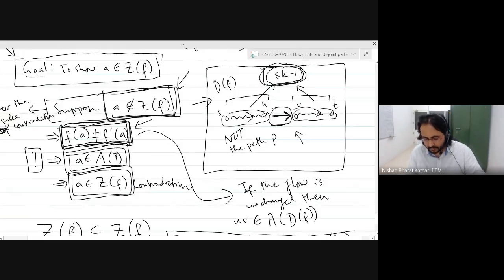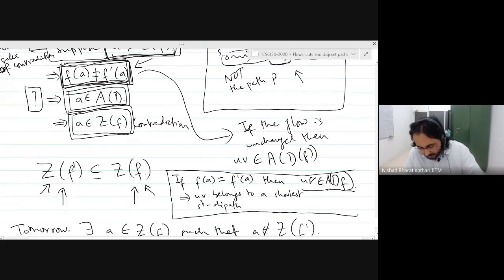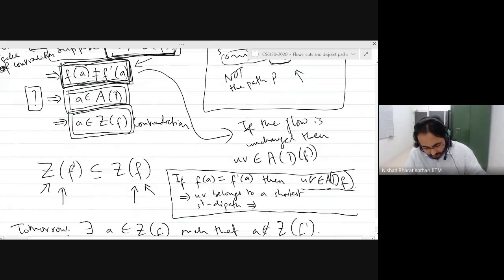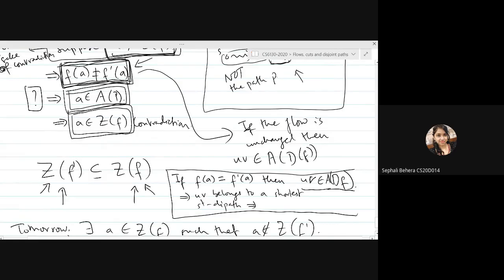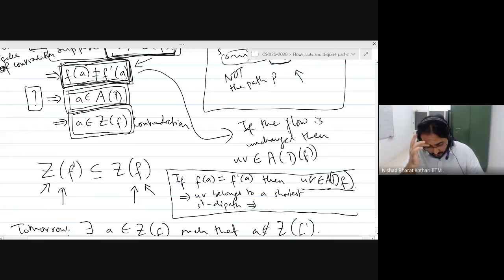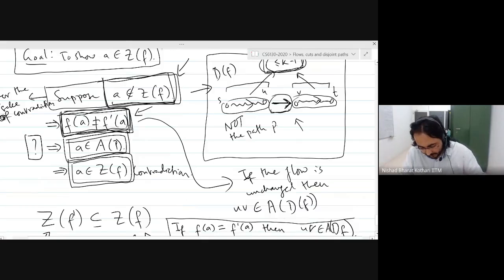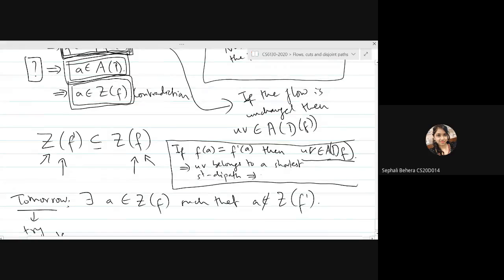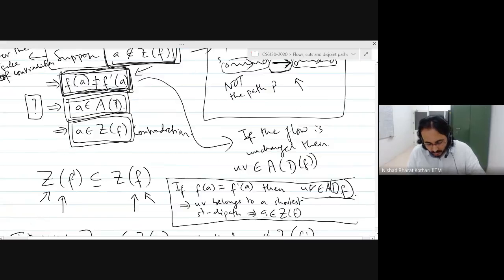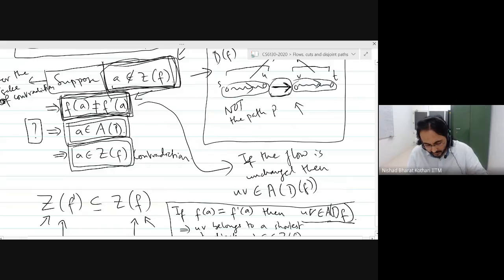And that would mean that A is in ZF. It would belong to a shortest ST dipath, and that would mean that it is in ZF. But we assume that this is not true, therefore the flow cannot be the same.